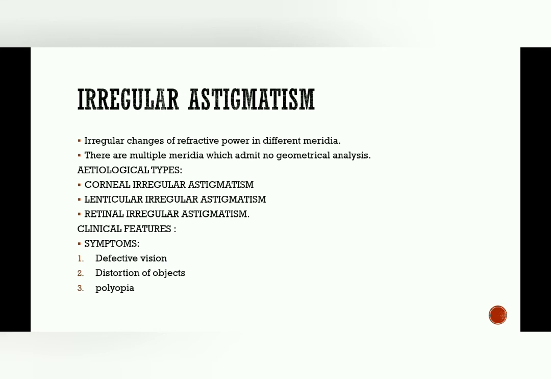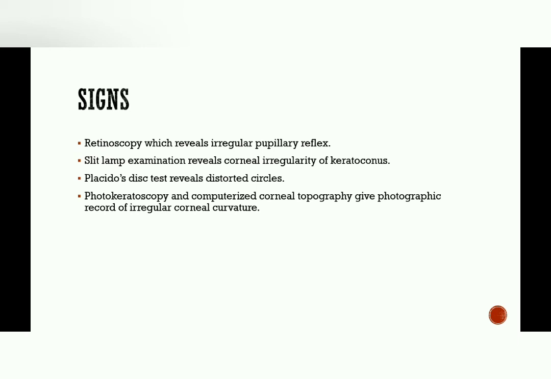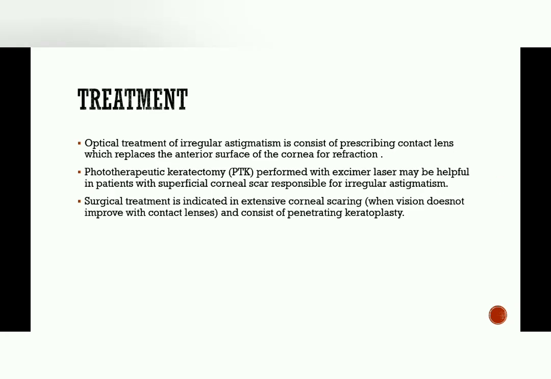So these are the symptoms, and the signs are retinoscopy that reveals the irregular pupillary reflex, slit lamp examination that reveals the corneal irregularity of keratoconus, placido disc test is done to reveal the distorted circles, photokeratoscopy and computerized corneal topography give photographic record of irregular corneal curvature. So these are the kind of signs we see or test for irregular astigmatism.